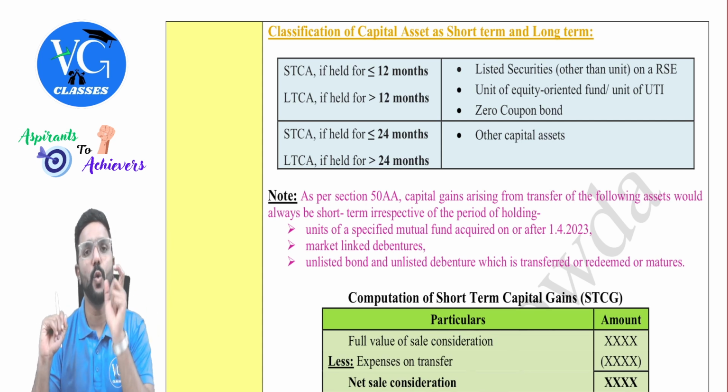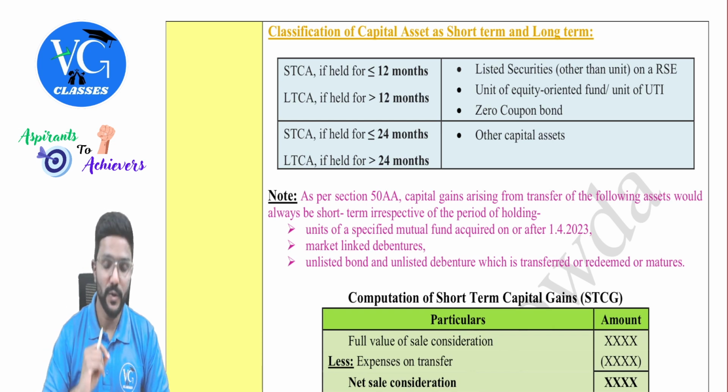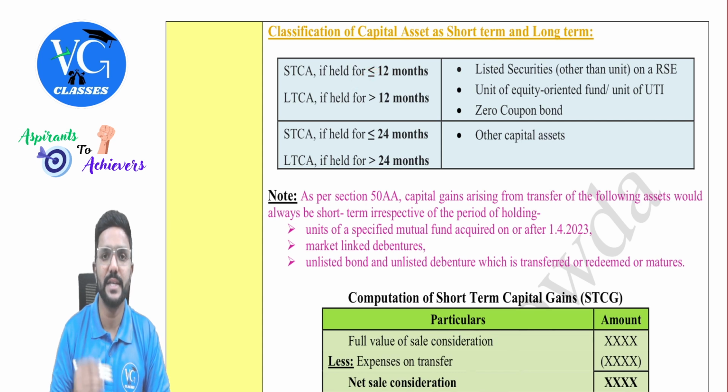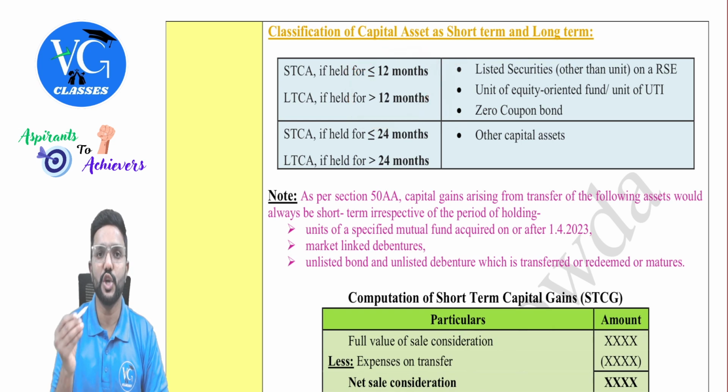Means how long did you hold the asset before you transferred it? Okay. So there are two categories here, 12 months and 24 months. Three assets fall under the 12 months criteria, the rest all come under 24 months, guys.